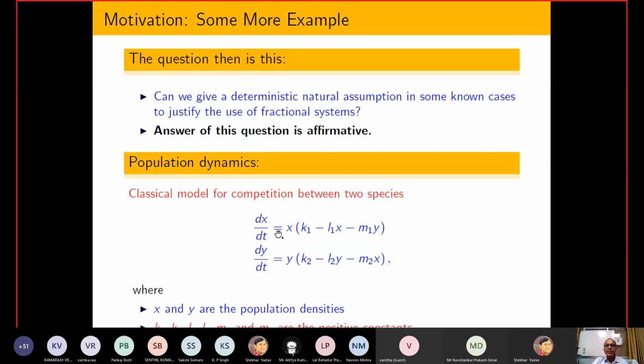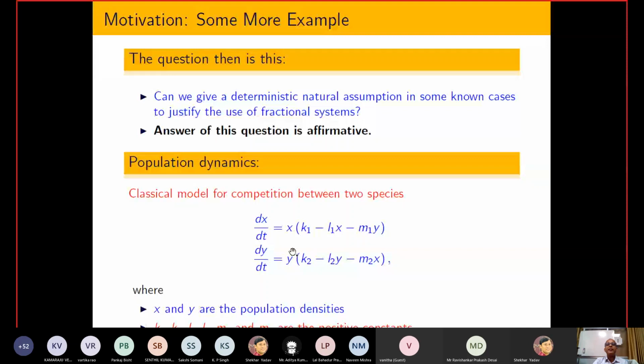So due to that, dx by dt equals k1 x, and I am assuming that L1 equal to 0, M1 equal to 0. What happens if I have just one species, and the environmental condition is very, very favorable? Then their growth rate is exponential. Why am I saying exponential? Because in this differential equation k1 is positive, and dx by dt equals k1 multiplied by x, where x belongs to R. It means the rate of change is going to increase, so after some time the function is going to diverge. And from the solution also you can see that this part gives us exponential divergence.